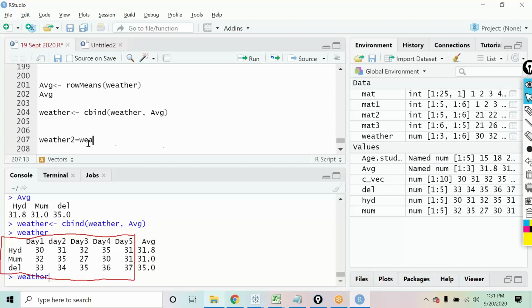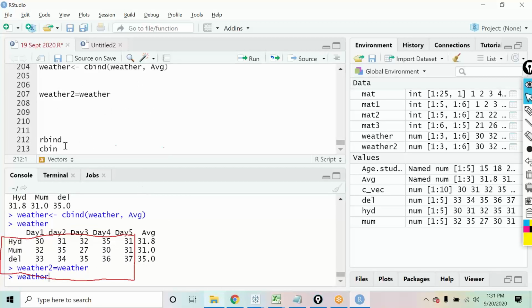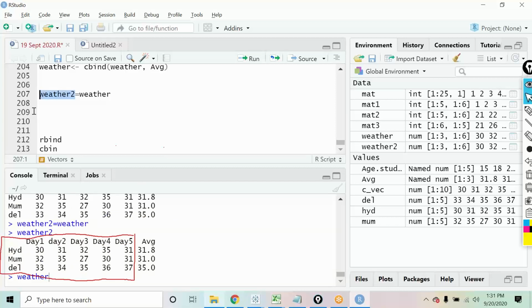So the weather 2 will also have the same output. All the data that was in the weather has been assigned to weather 2 now. Assignment always happens from right to left. But what I want is, I just want this much output. I do not want this average column.